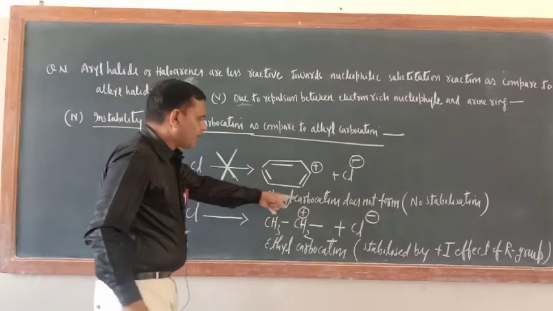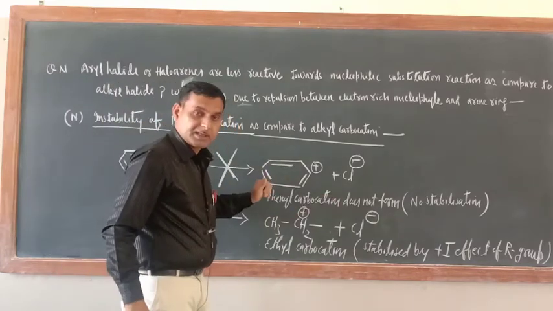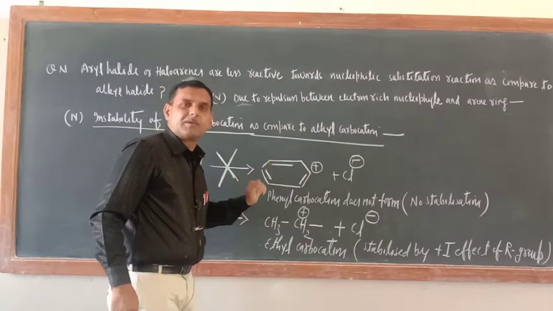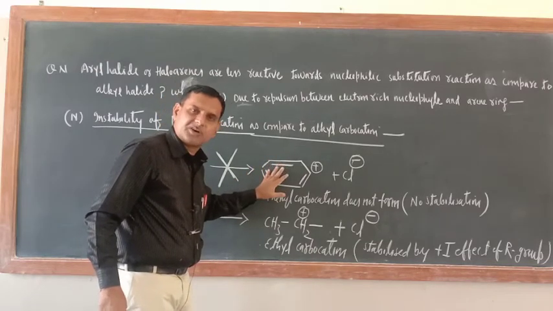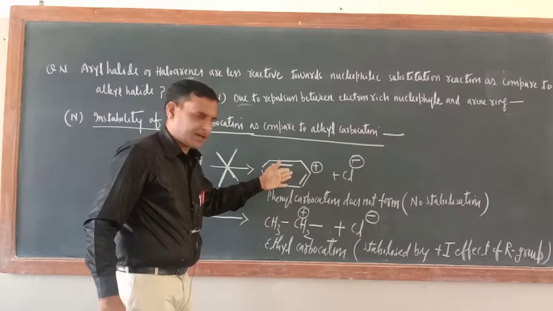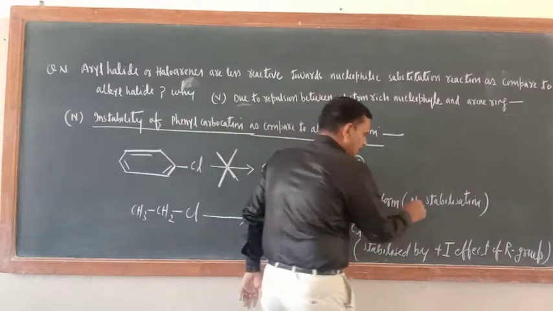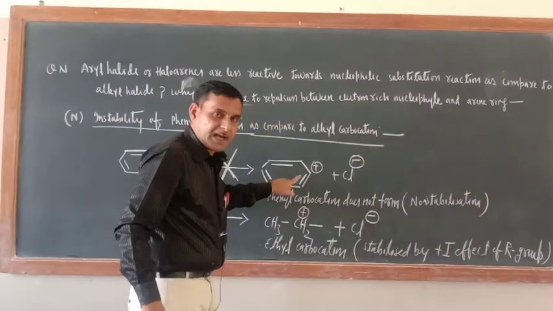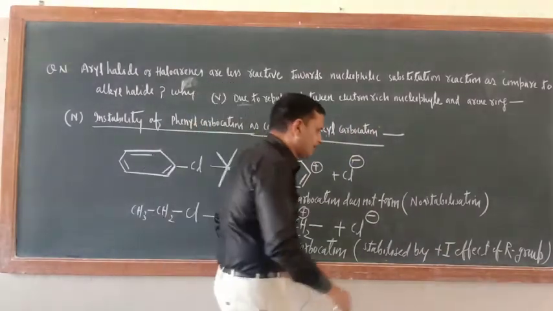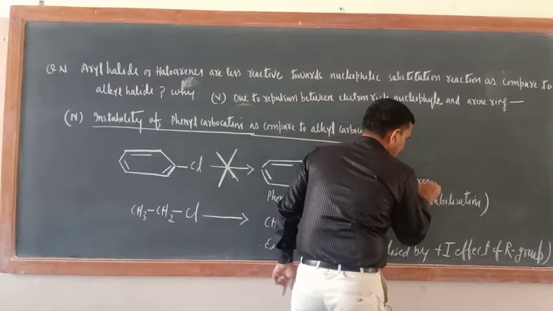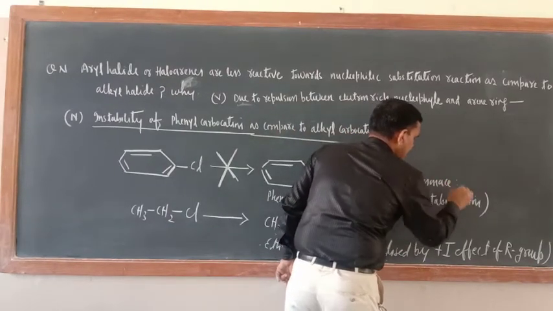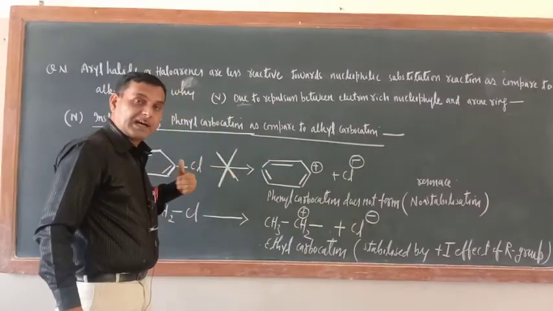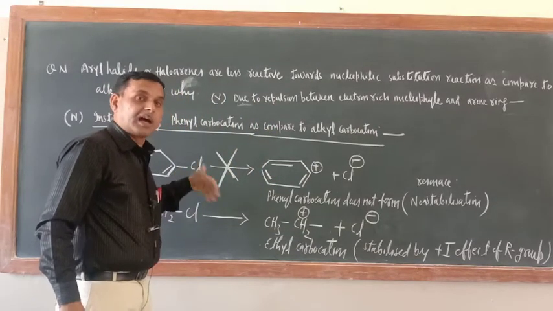Phenyl carbocation does not form because its stabilization is not there. When it is stable, then only it will form. Here you can write no resonance stabilization. In chlorobenzene resonance is there, but in phenyl carbocation resonance is not there. No resonance stabilization.